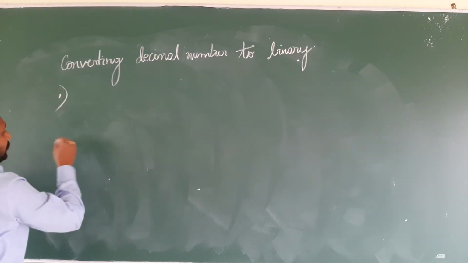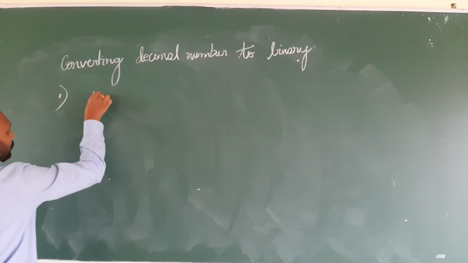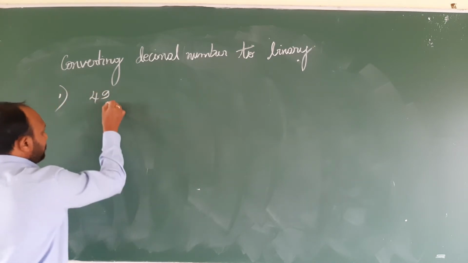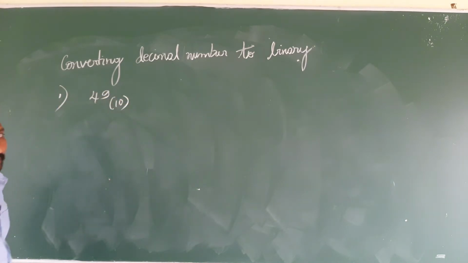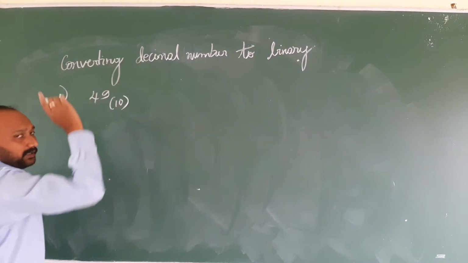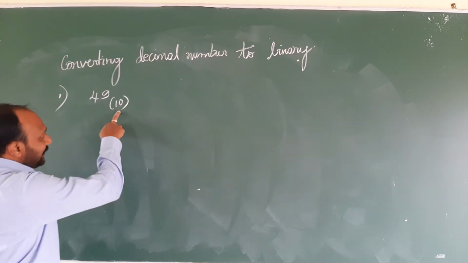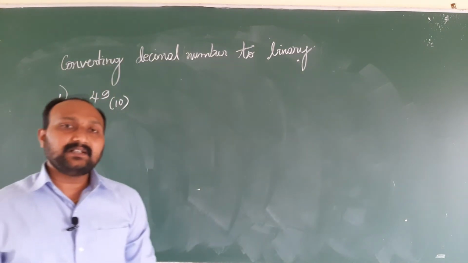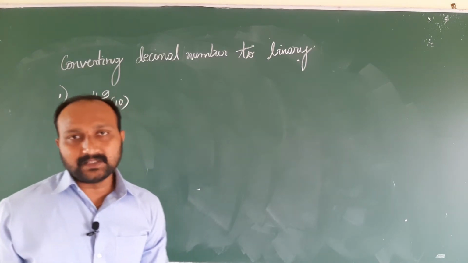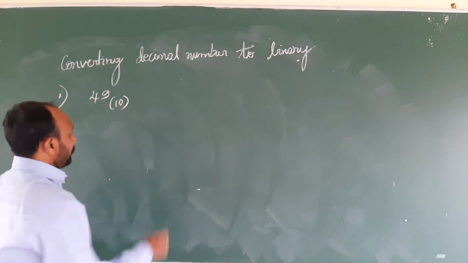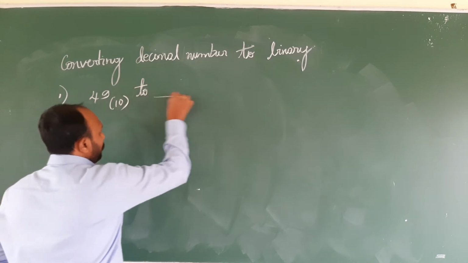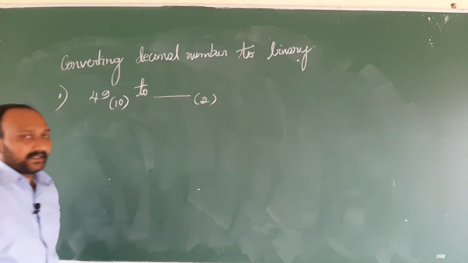First question, let us convert 49 base 10. Base 10 is nothing but decimal. What does 10 indicate here? It says that in the decimal number system there are totally 10 different symbols from 0 to 9. We need to convert it into binary.